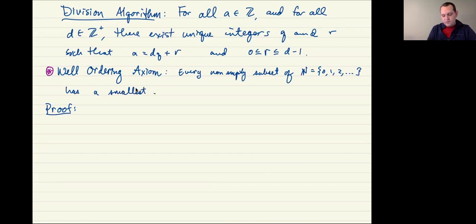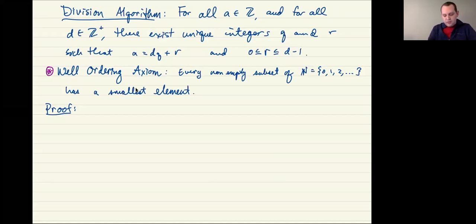Okay, that's not a controversial fact, but it is something that we need to assume is true, and it's not true of every set. So for example, if you replace the natural numbers with the integers, there is no smallest integer. By smallest, we mean closest to negative infinity, as far over on the number line as you can imagine. But there is no smallest integer. There is a smallest non-negative number, and that's true of every non-empty subset of the non-negative numbers as well. And so this is the fact that we're going to use for the first proof of the division algorithm.